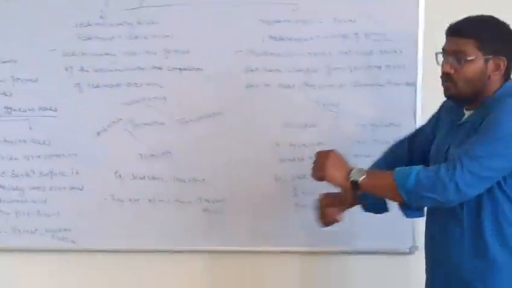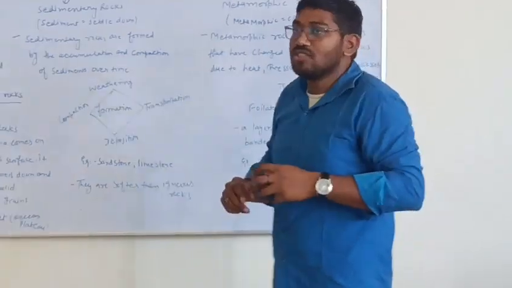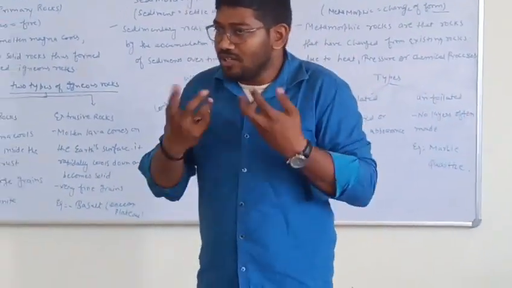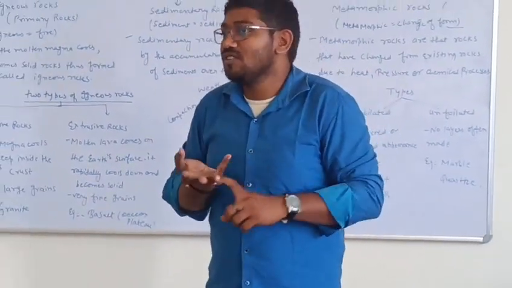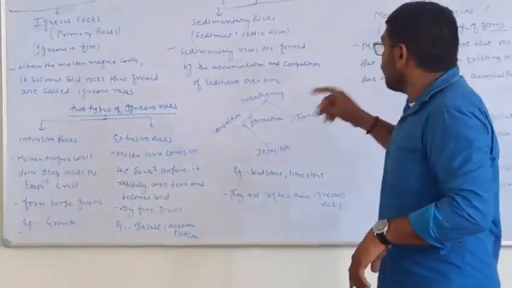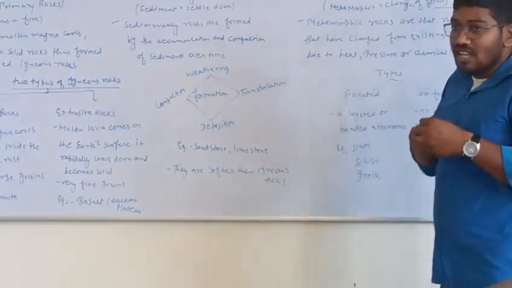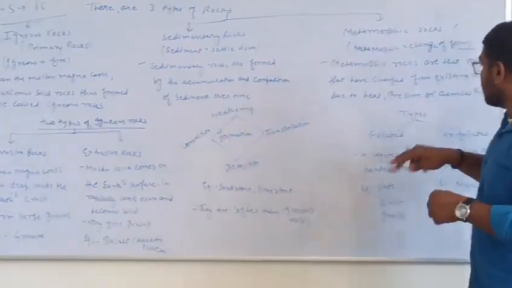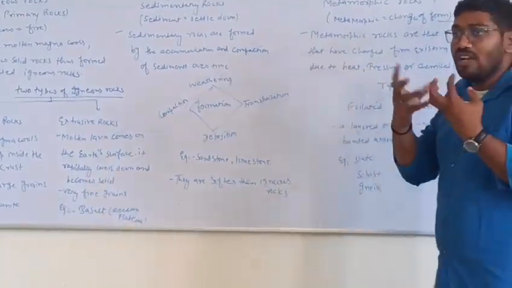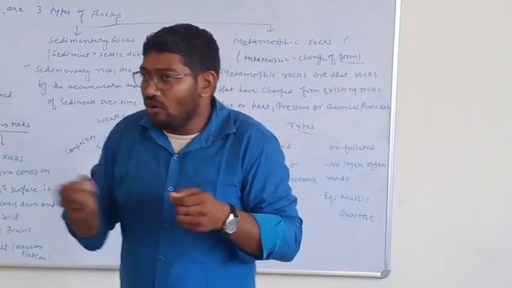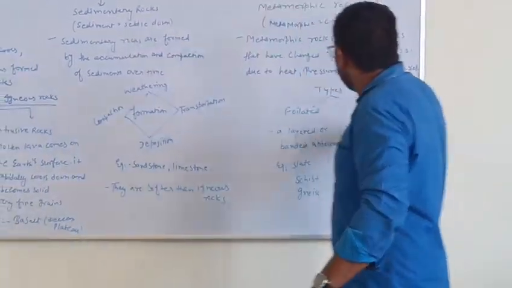Metamorphic rocks are also of two types, because they are formed from two other rocks. The first one is the igneous rock and the second one is the sedimentary rock. So when the metamorphic rocks change their form, they form into two parts. The first one is the foliated, and the second one is the unfoliated.